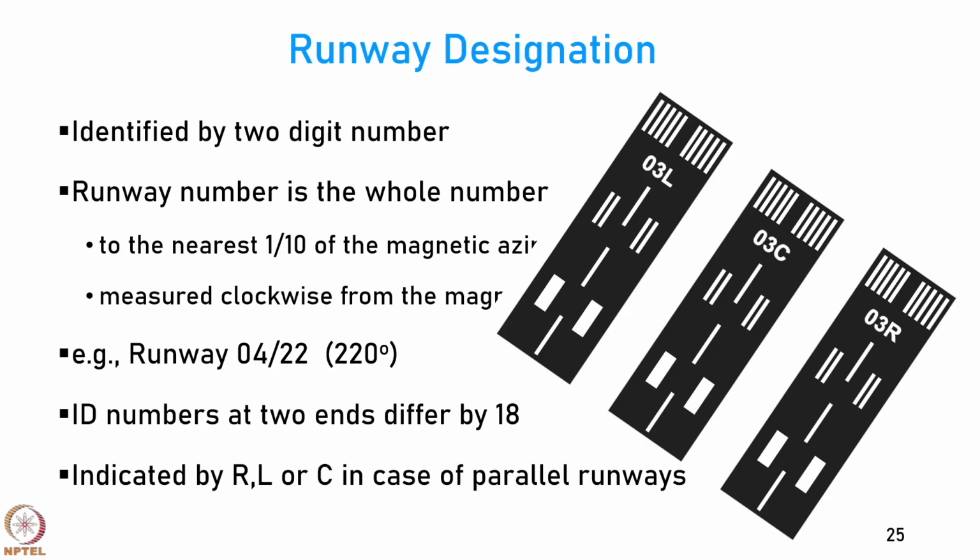Now, in case you have multiple runways which are parallel to each other, if there are for example only 2, you will call them 03L and 03R. If there are more than two, you can call them 03L, 03R and 03C, as center.